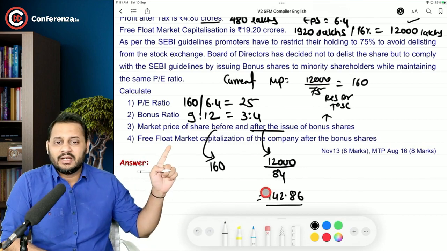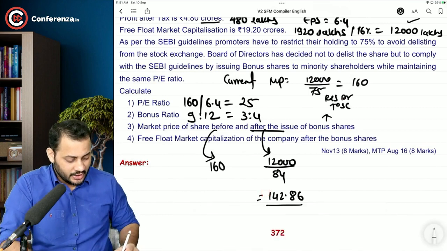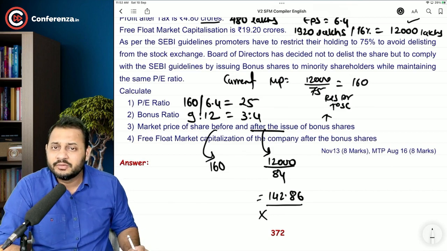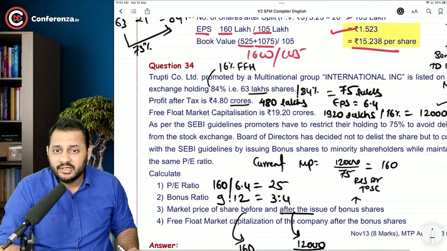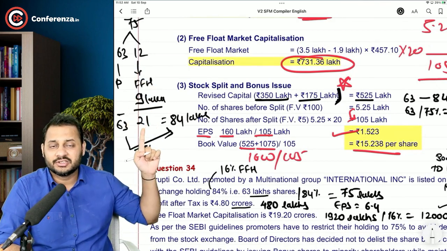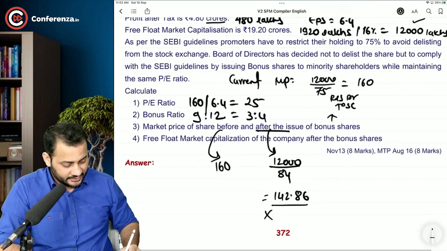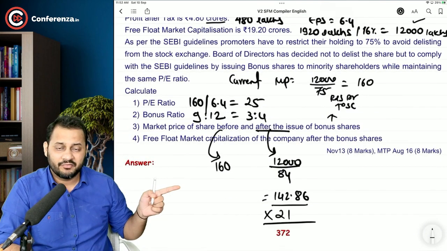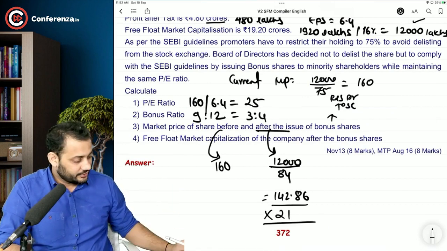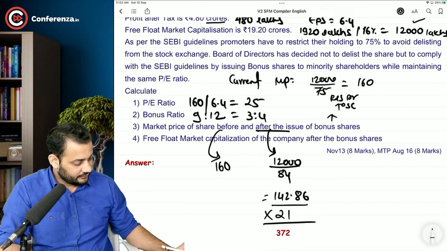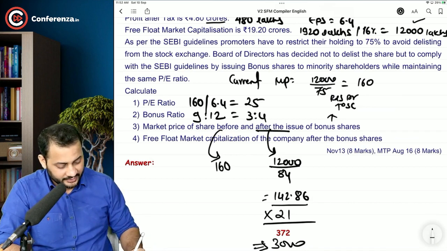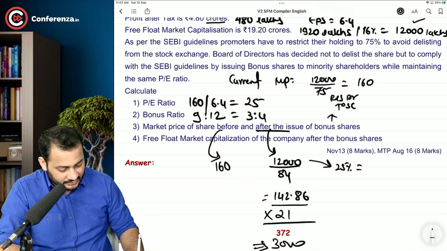Free float market capitalization of the company after the bonus issue. How many shares are now being held by the free float category, or the minority? It's 12 lakh earlier plus 9, that is 21 lakh shares are now being held by the minority, that is free float. So when you multiply the after bonus issue market price with the after bonus issue number of shares, 142.86 into 21, that gives you 3,000. Or the other way of calculating is 12,000 lakh into 25%, that's 3,000.